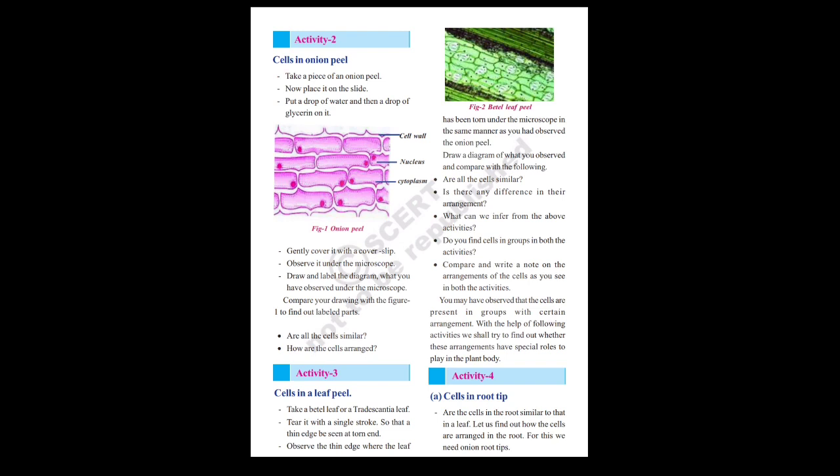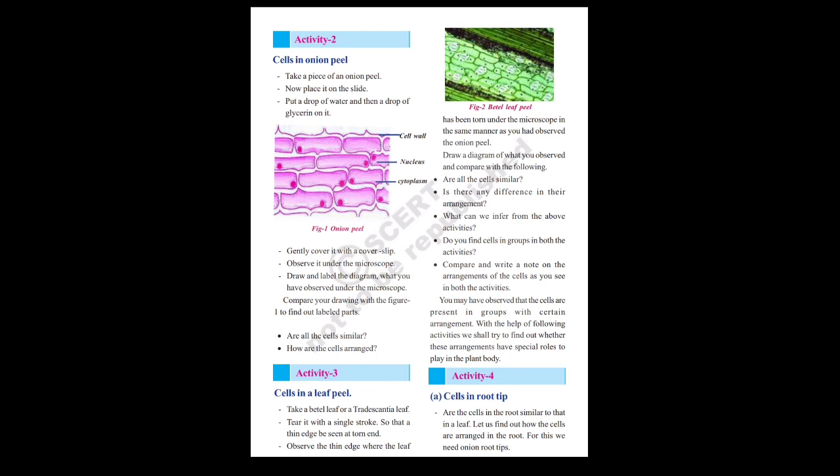And the third step, observe the thin edge where the leaf has been torn under the microscope in the same manner as you observed the onion peel. Which means that in the third step we have to place the torn part on a glass slide, place a drop of water, and also a drop of glycerin, and finally observe the slide under a microscope.